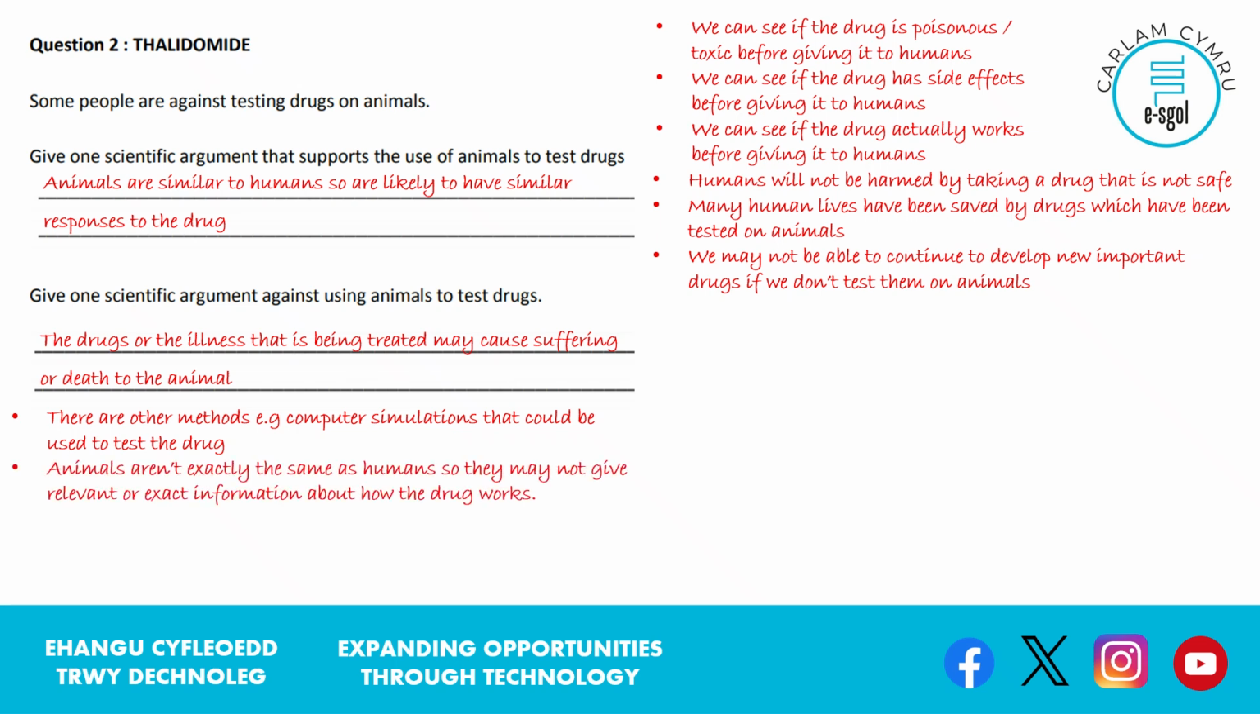Moreover, animals aren't exactly the same as humans. So whilst they give some information, it's not perfect. Think of chocolate and the way it's toxic to dogs and not to humans. We can't be certain that if something's safe on an animal, it's going to be safe on a human.